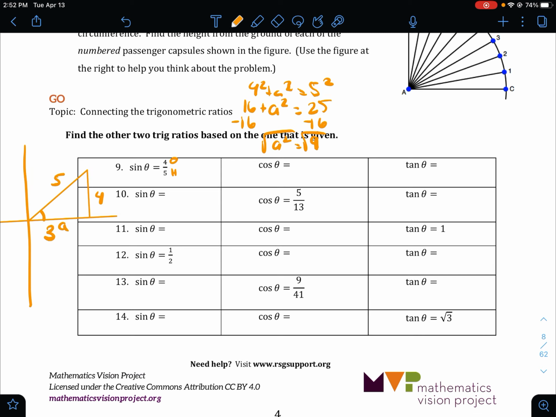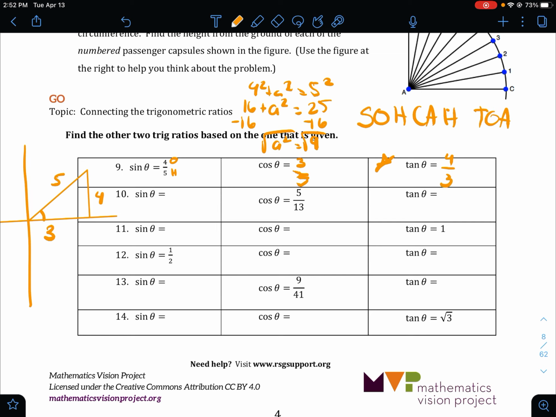Now if we're trying to find the cosine of this, I'll write this out again, SOHCAHTOA, right? So for cosine of this specific angle, we have to do adjacent over hypotenuse, which is going to be 3 over 5. And then I want you to look at this triangle. What would be the tangent of this angle? That's going to be 4 over 3, because that's opposite over adjacent.